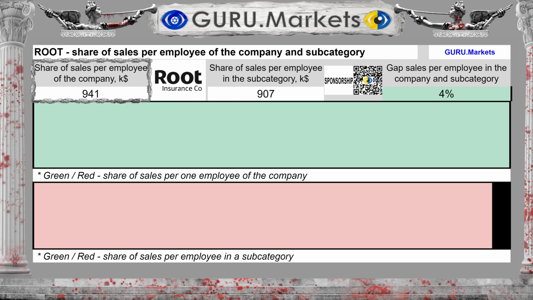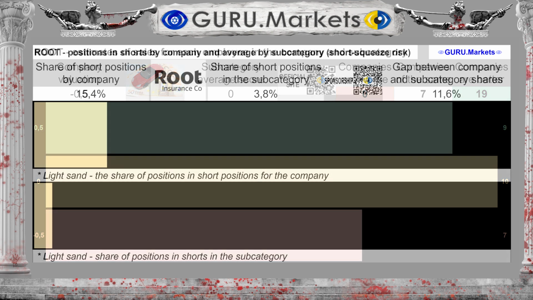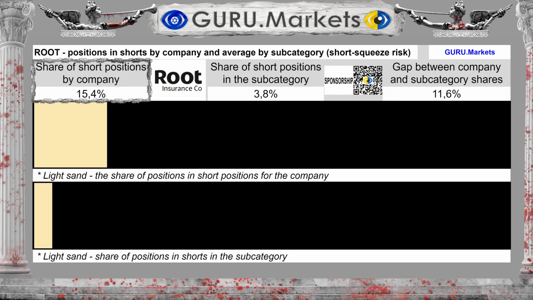The share of revenue for each employee of the company is $941,000. By subcategory, $907,000. The difference between the subcategory average and the company's performance is 4%. Estimation of revenue per company employee in comparison with indicators in the subcategory: Tolerable, -0.5 points.